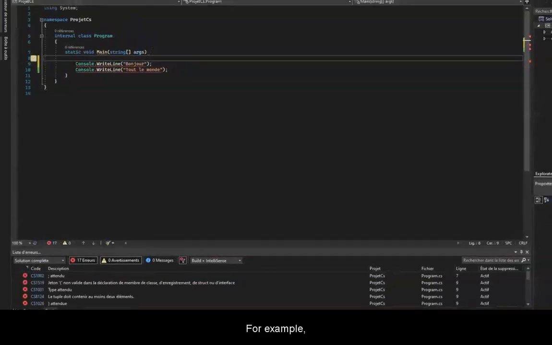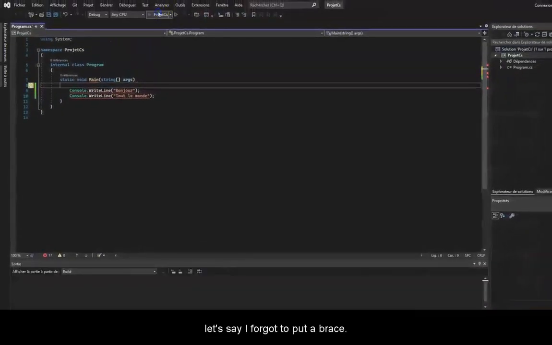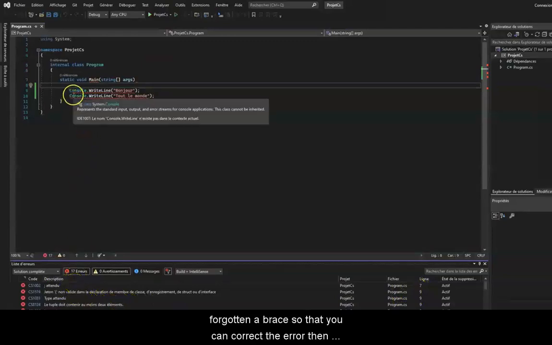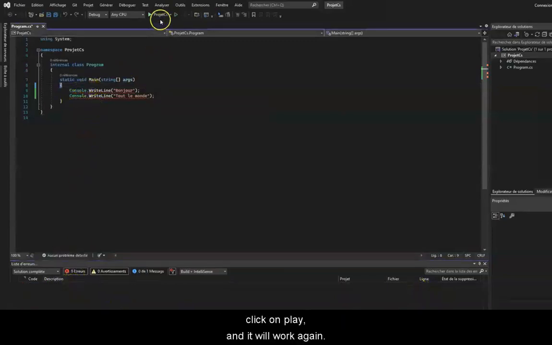For example, let's say I forgot to put a brace. Here I am making a mistake on purpose and it indicates that from line 7 there is a problem. That is what should alarm you when you see that you've forgotten a brace so that you can correct the error, then click on play and it will work again.